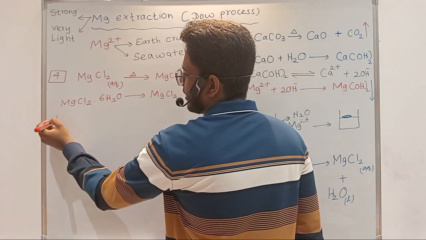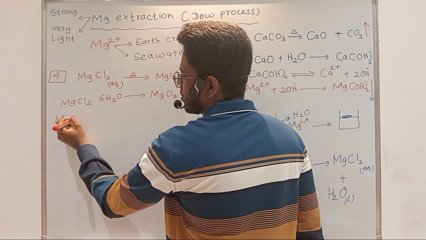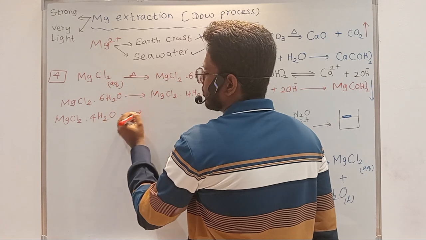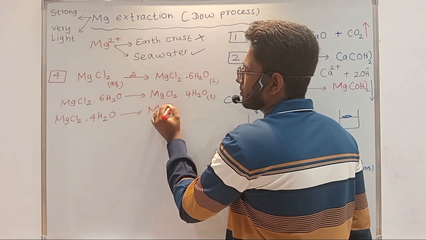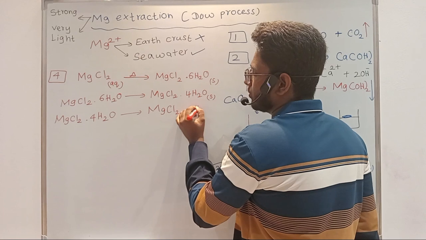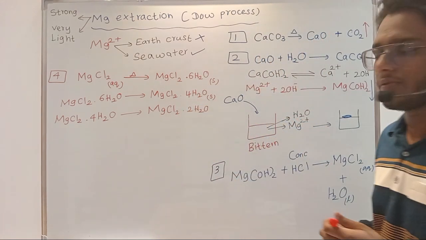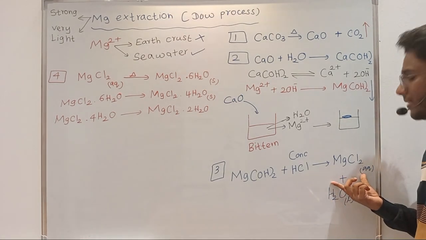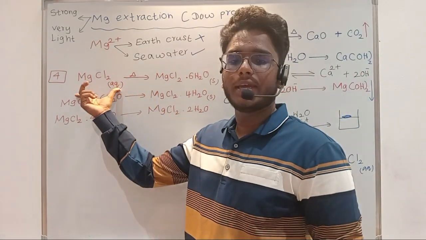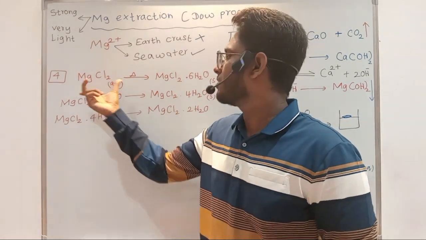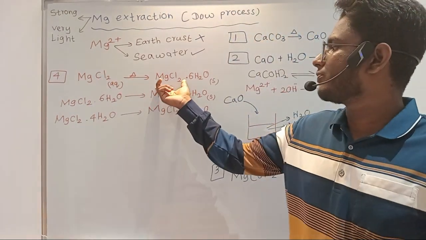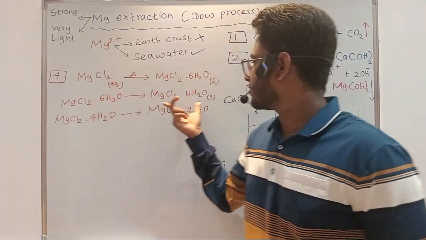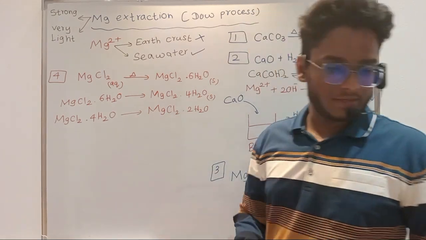And further we'll be heating, and this magnesium chloride dot 4H2O will be converting to magnesium chloride dot 2H2O, right? So we'll be taking the magnesium chloride formed in the third step and we will start to heat it. Why do we heat? To remove the water inside this. So when you heat it, it will form magnesium chloride dot 6H2O solid, and we'll be heating it further.